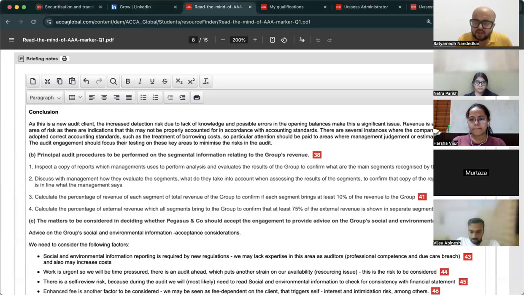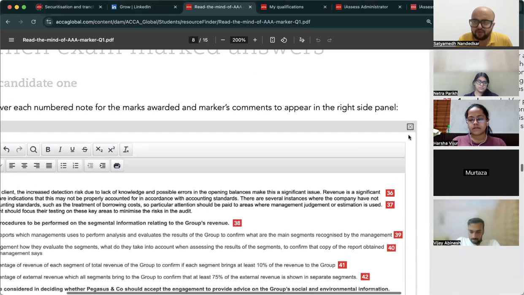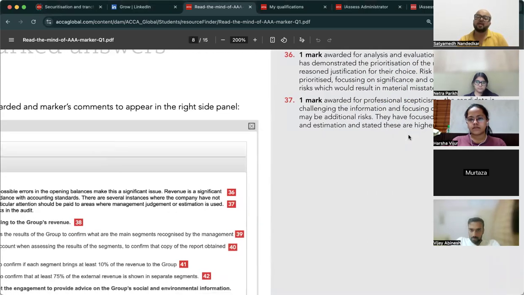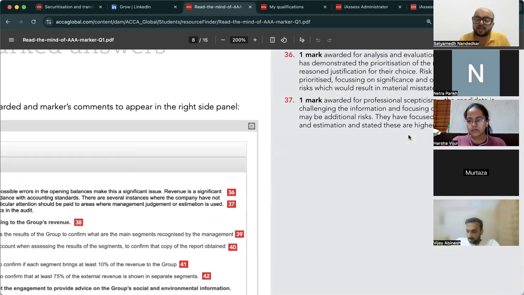See what 36, 37 give you credit for. 1 mark awarded for analysis evaluation. Candidate has demonstrated the prioritization of risk and provided a reasoned justification for their choice. Risk evaluation is effectively prioritized, focusing on significance and only taking account of risk which would result in material misstatement. 1 mark for skepticism. Candidate is challenging the information and focusing on areas where there may be additional risk. They have focused on areas of subjectivity and estimation.